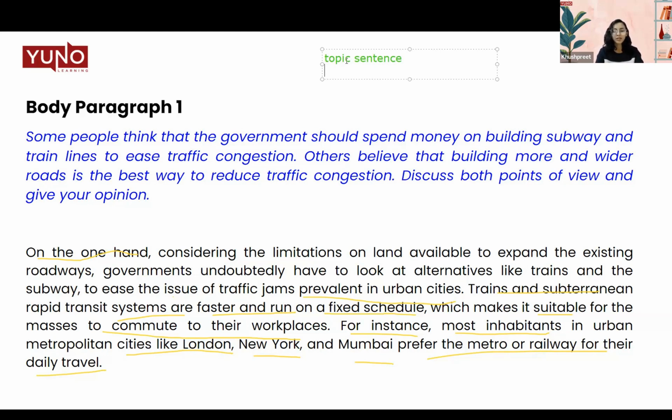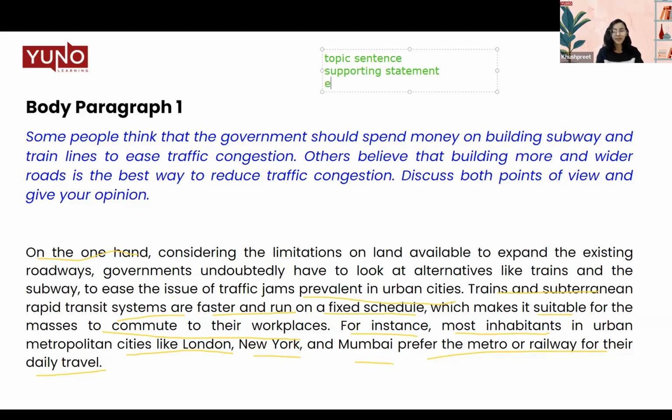Then we are talking about supporting statement. So what is a supporting statement? A supporting statement is when you give your idea, when you give your argument, you also have to support it with some evidence or some sort of more elaboration, right? So I'm elaborating that trains are faster. That means more people can travel and they run on a fixed schedule, which makes it more comfortable for workplaces because a lot of times you might get stuck in traffic, but here in this case, they more or less run on a fixed schedule.